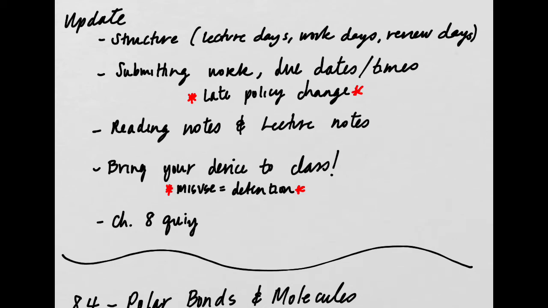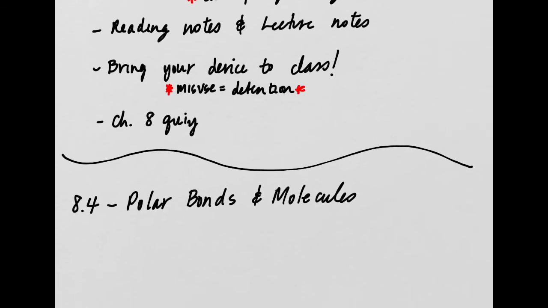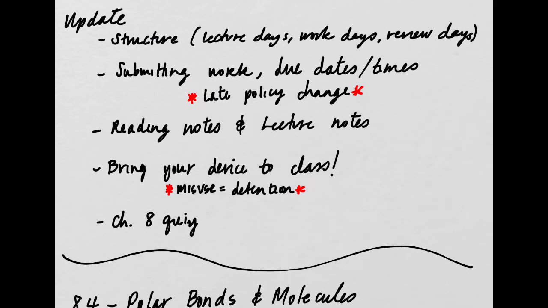I am back. We're going to do an update, and then we're going to jump right in and go over 8.4. Okay, so the structure of this class is going to stay pretty much the same as it has been since I've been gone. We're going to have lecture days, 2 to 3 lecture days per section, depending on how long the section is. Then we're going to have a work day where you do practice problems, review problems, etc., going over the material that we've gone over in the section. Then we're going to have a review day where we go over the work that you did the day before and review any questions or anything you might have had throughout the section.